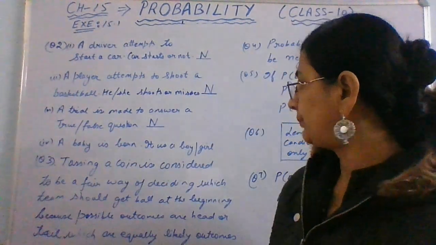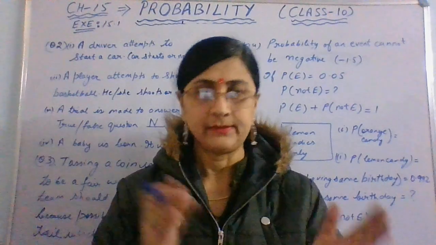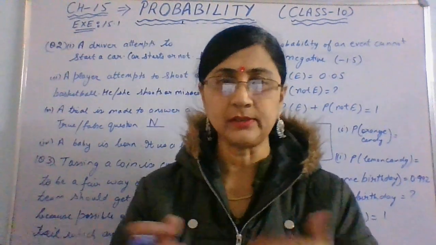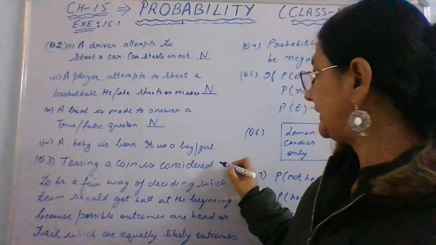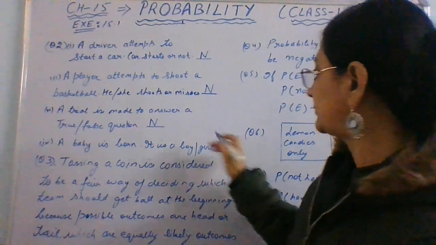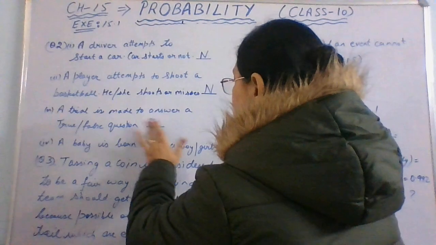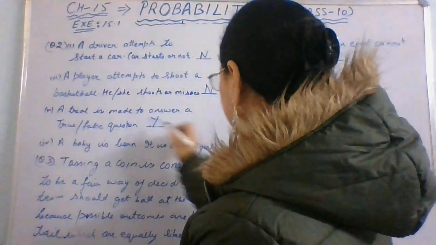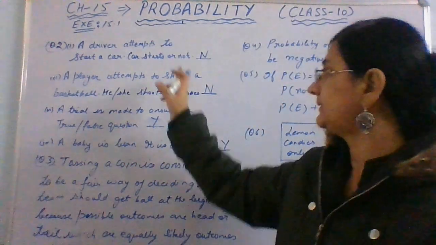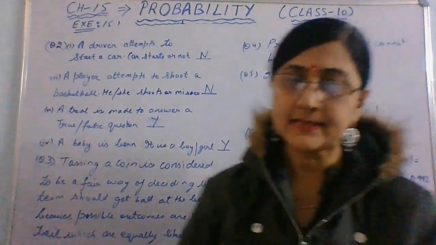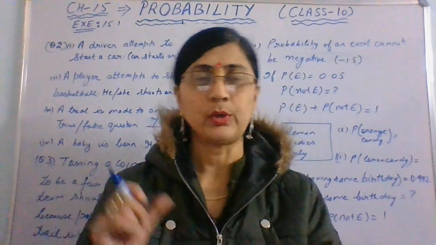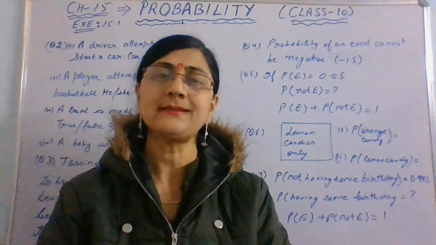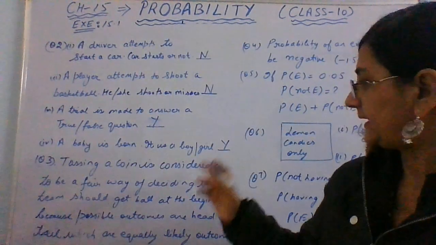Now, a baby is born, boy or a girl, right? So we are just talking about boy and a girl, not the third gender, right? So yes, it is also equally likely. Yes. Sorry, I wrote no. Here this is yes, right? So these 2 are yes and these 2 are no. Yes means they have equally likely outcomes in true, false, and either a boy or a girl is also considered as equally likely possible outcomes, right?